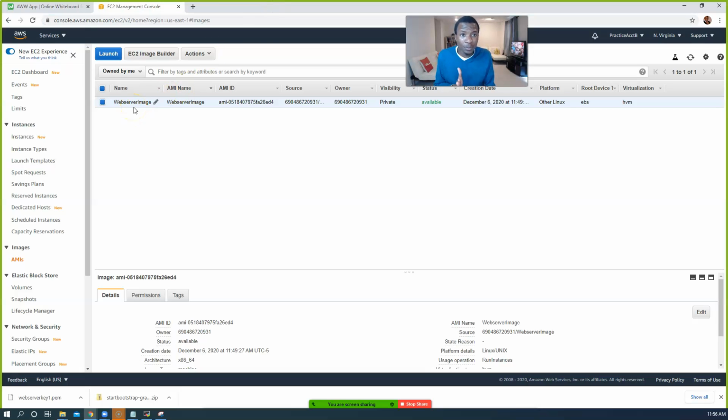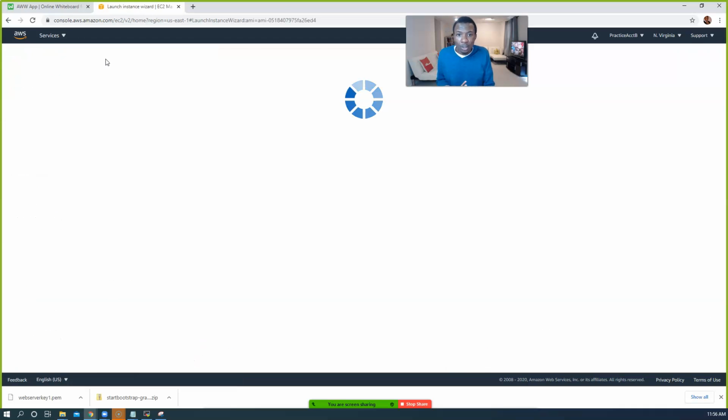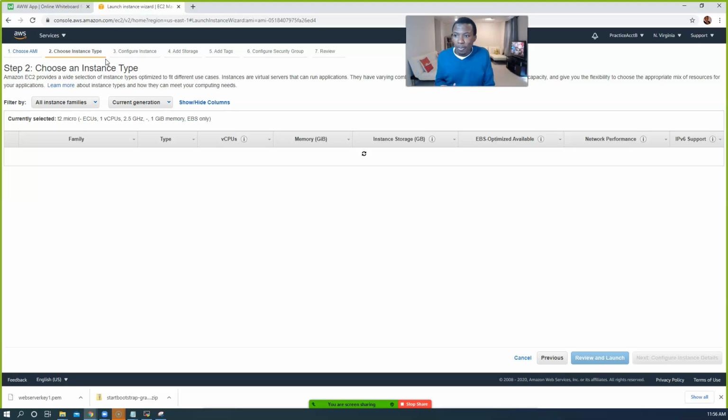We're going to call this web server 2, right? Now look at what we're doing. We created an image of the first server. Now, things are much easier for us, right? If we want the same server with the same website, the same code running, let's just use the image. Okay? So go ahead and click on launch instance. Check the image you want to use. This image is running our current web server as we know. Okay? Click on launch.